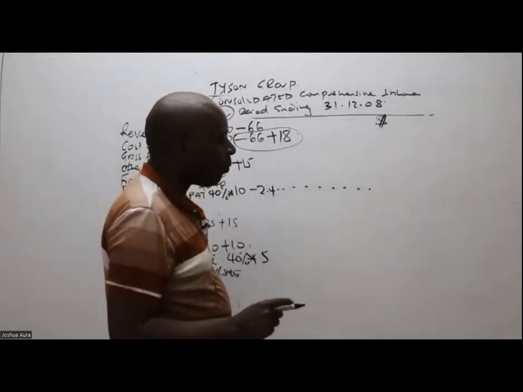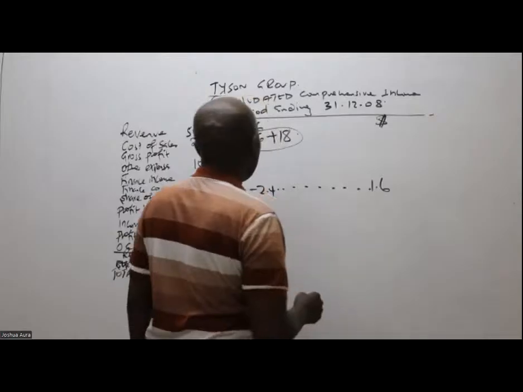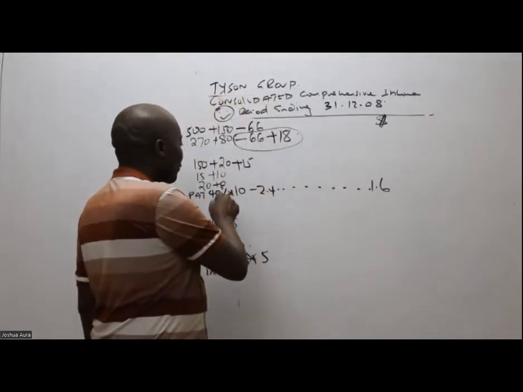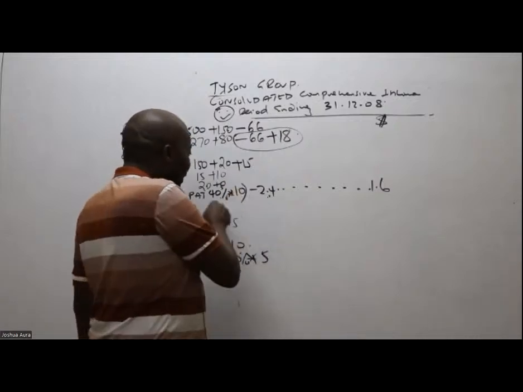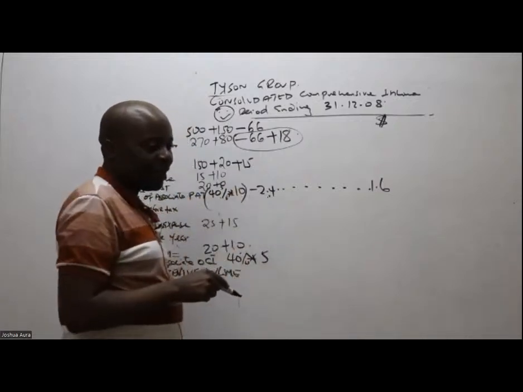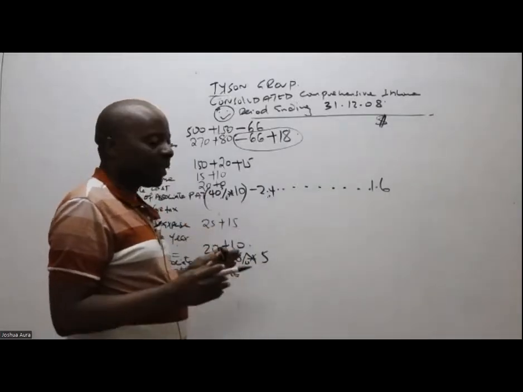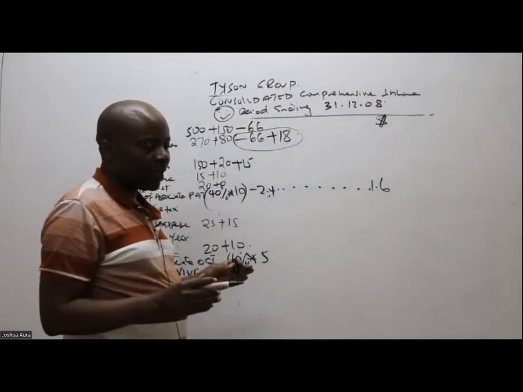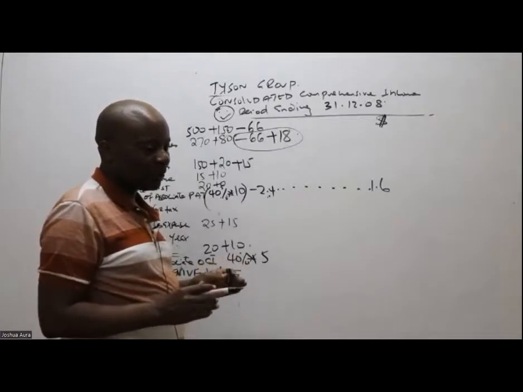I'm being told 1.6. I've always seen students making a big mistake, saying that this 40% touches this. It doesn't. 40% ends there. 40% of 10 first, and whatever I get there minus 2.4, which will give me 1.6.